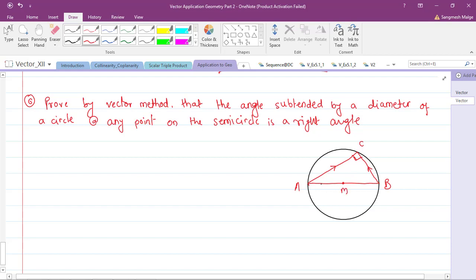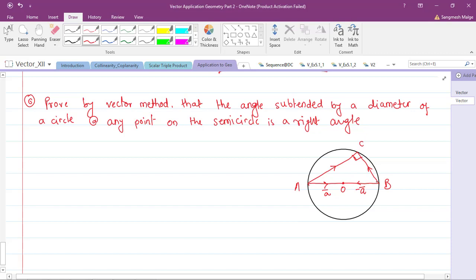And as this is a diameter, let's name this point O, with one vector A bar. Let's take the other as minus A bar, because this is a radius.